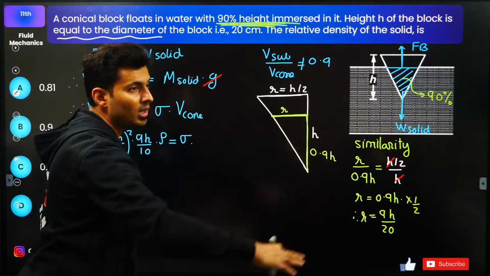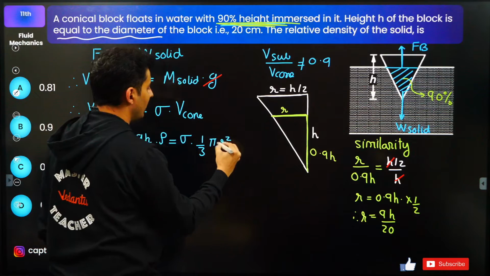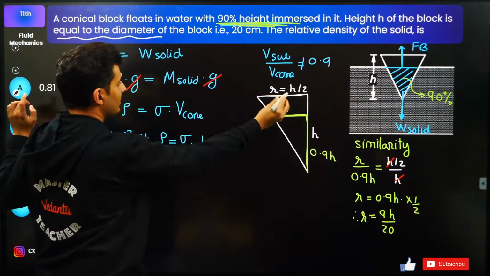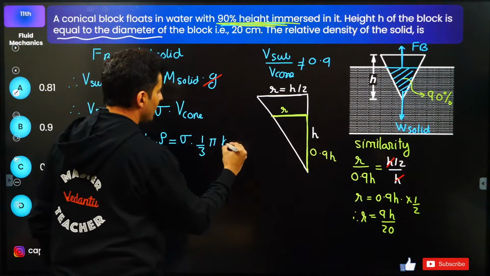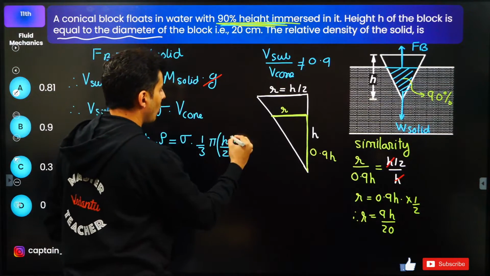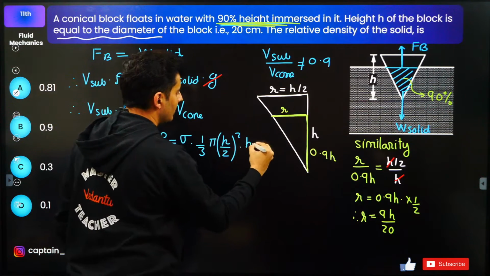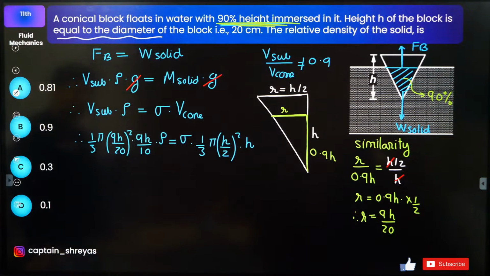The total volume of the cone will be again 1/3 pi r square h, but in this case the radius is h by 2, so just substitute that. This is h by 2, into pi r square, into h. H is nothing but this h. I hope this is making sense.